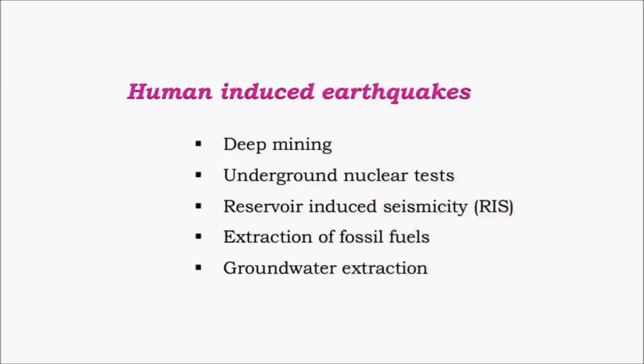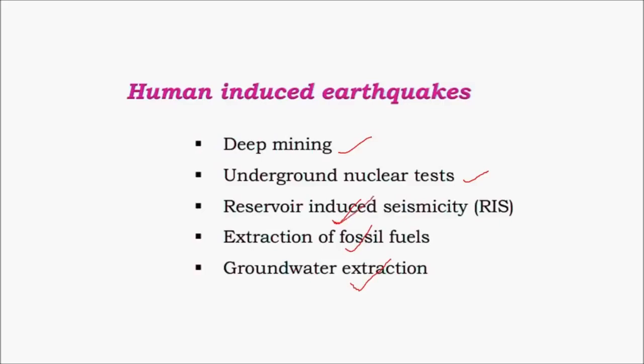Human induced earthquakes are mainly due to deep mining, underground nuclear tests, reservoir induced earthquakes, extraction of fossil fuels and the related voidness caused in the Earth's crust, and extensive extraction of groundwater.